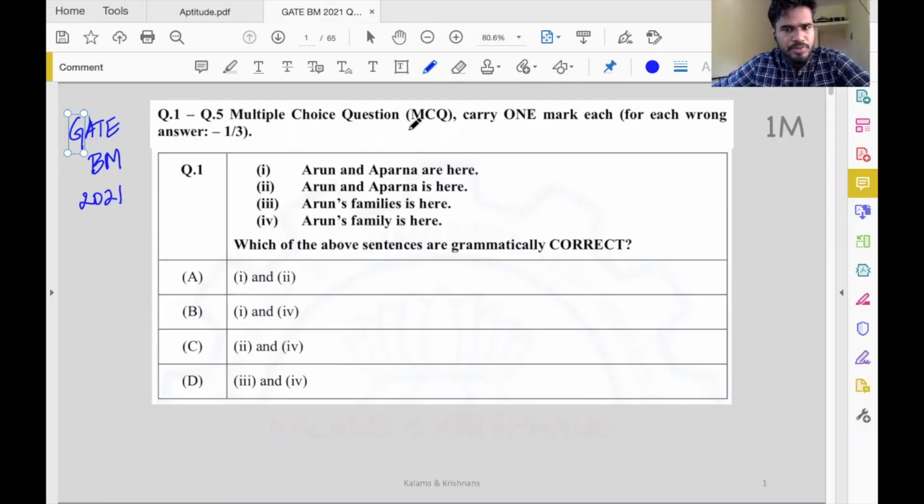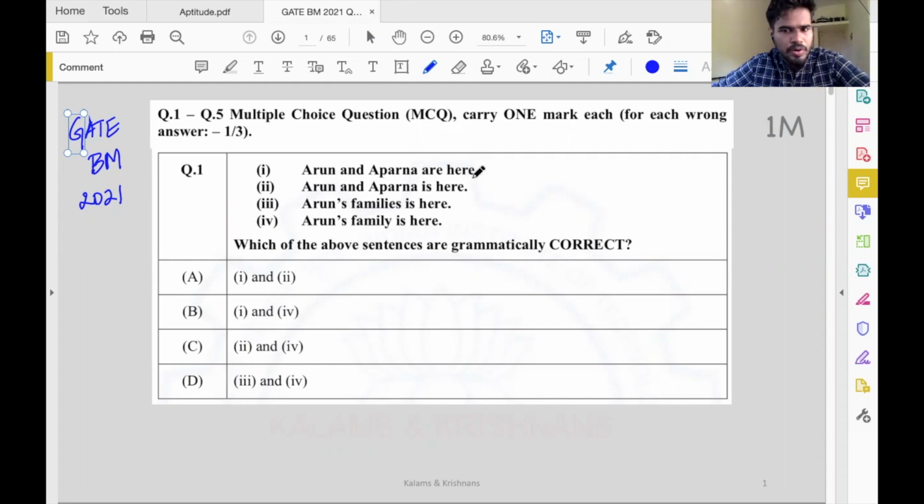The first 5 questions are multiple choice questions. That is, out of the 4 options, you have to pick one. If you do it correctly, you'll get 1 mark. If your choice is incorrect, you get a negative 1/3. So the first question is a basic English question.